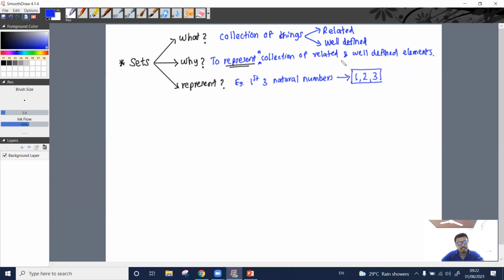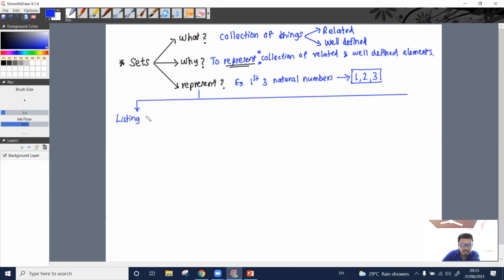So how can we represent this set? What are the different ways where we can represent this given set? We can represent this set using the listing method.